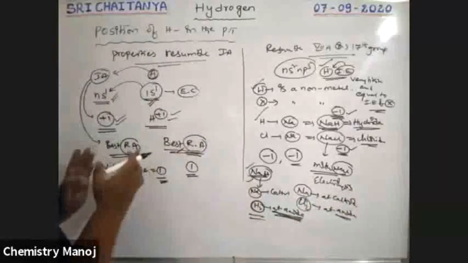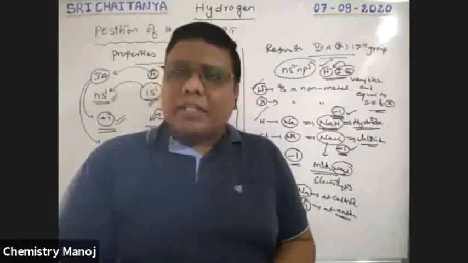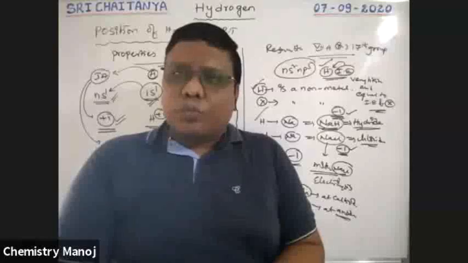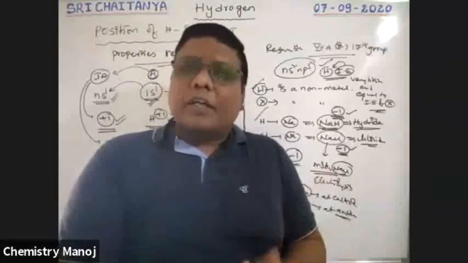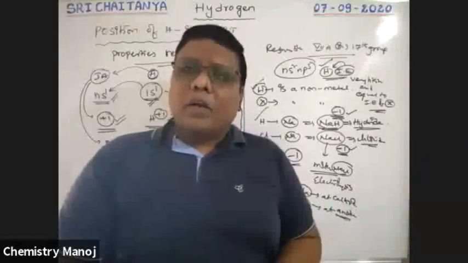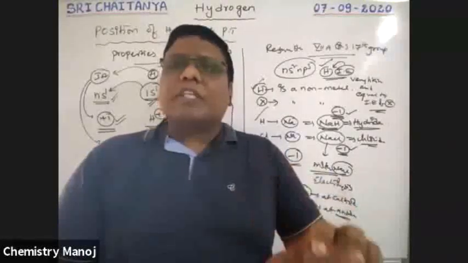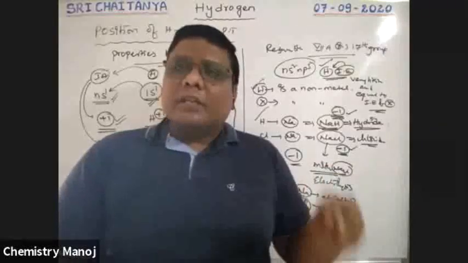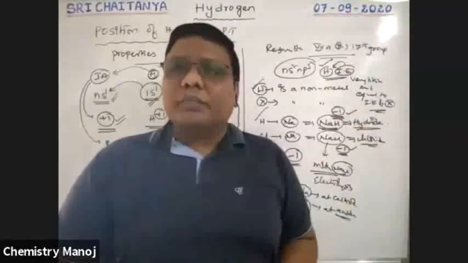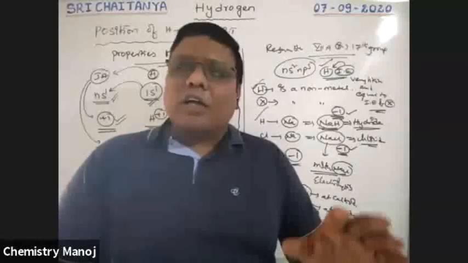Some points resemble alkali metals, some points resemble halogens. Because of this, hydrogen is not placed in either alkali metals or halogens. So it has its own group, at the top of alkali metals. That group contains only that element. Alkali metals do not include hydrogen. What is the placement of hydrogen in your periodic table? The placement of hydrogen in the periodic table is still uncertain, not an exact position.